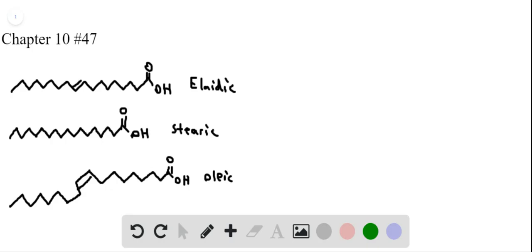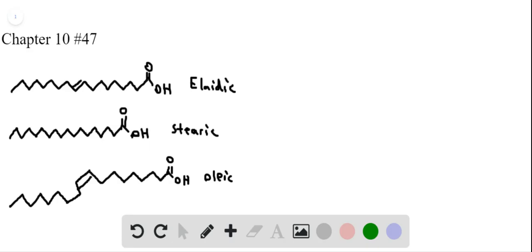And so we should remember that melting point is going to be inversely correlated with the number of double bonds. So the more double bonds that there are, the lower the melting point is. And that's because double bonds impact the ability of these long chains to pack together closely. When there's a double bond, the chains cannot pack as closely together. And so, of course, a Z double bond really kind of kinks the chain. And so that's going to have a greater effect than an E double bond would.